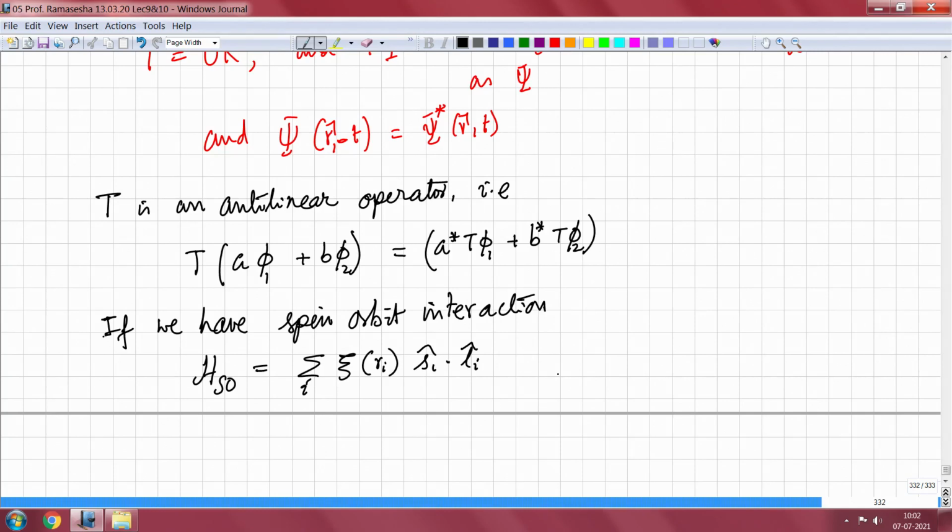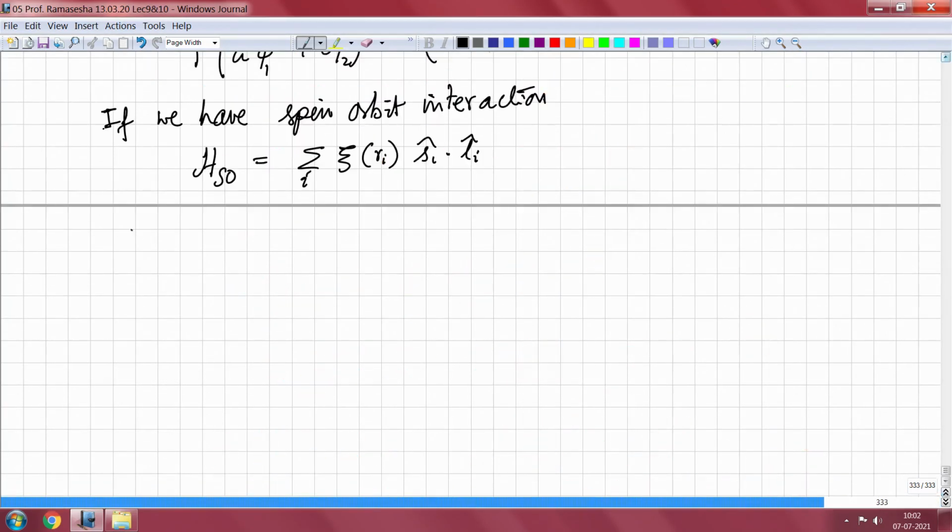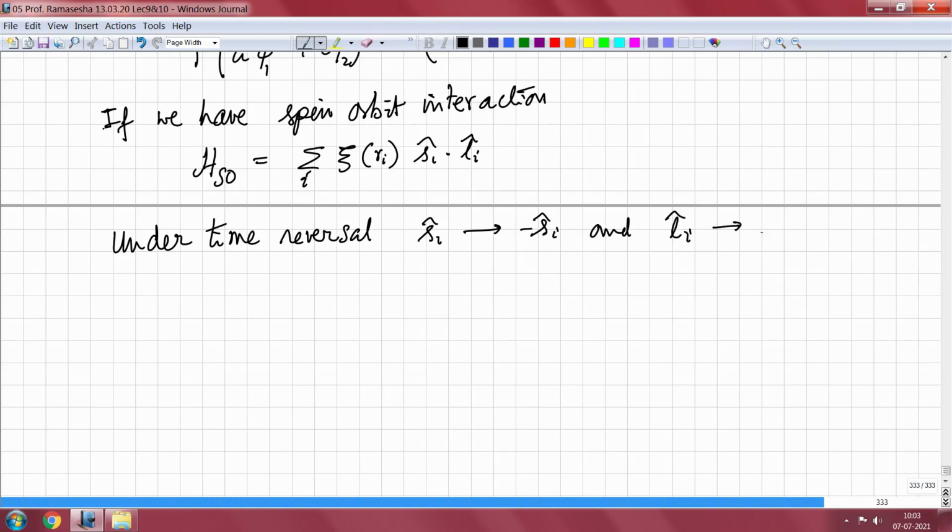Since Si and Li both are angular momenta, under time reversal Si goes to minus Si and Li goes to minus Li, because Li is nothing but Ri cross Pi. So, Pi goes to minus Pi, so it goes to minus Si. Therefore, time reversal invariance is retained.